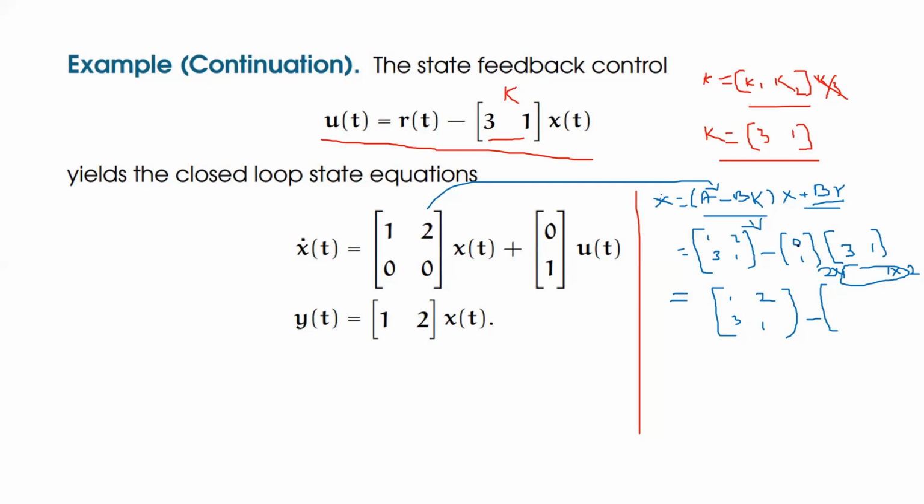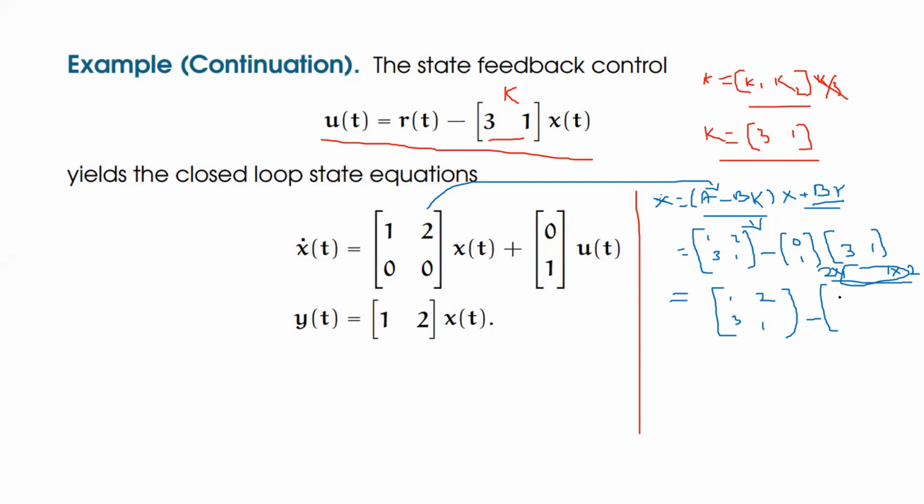The first row: 0 into 3. What's the next one? It is 2 by 1 and 1 by 2. After this simplification, what is the matrix?